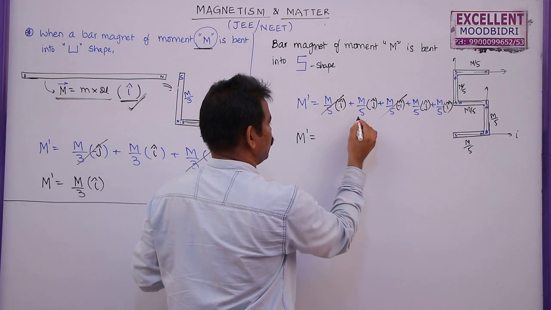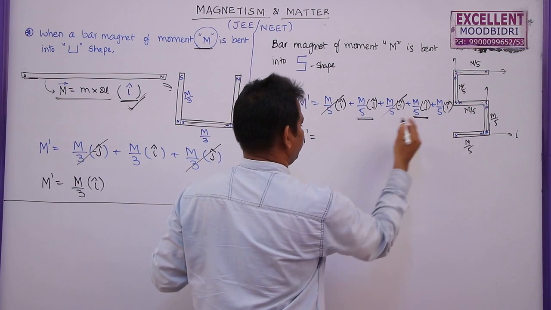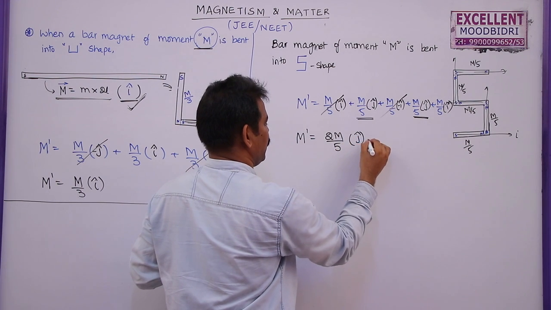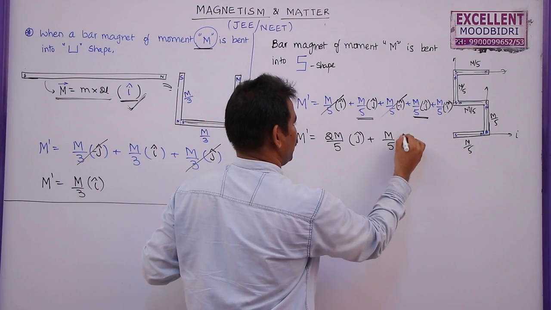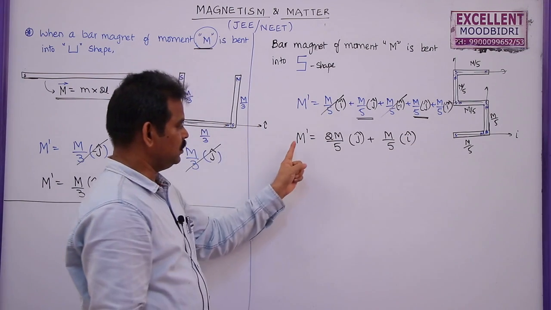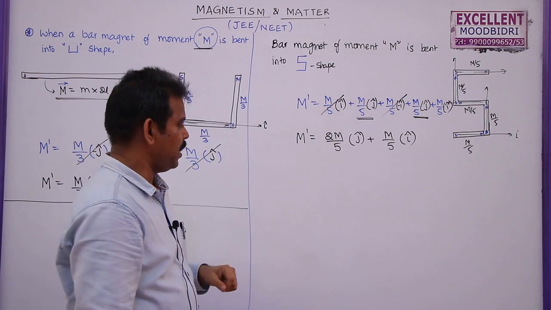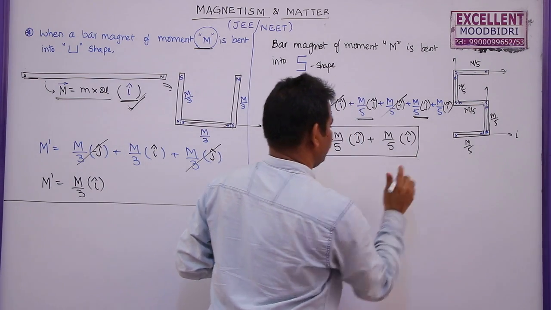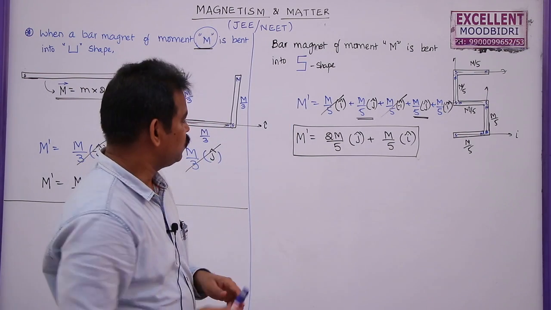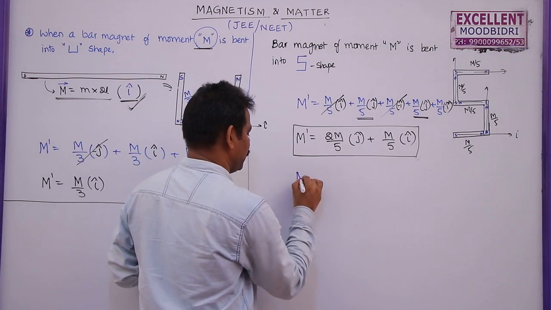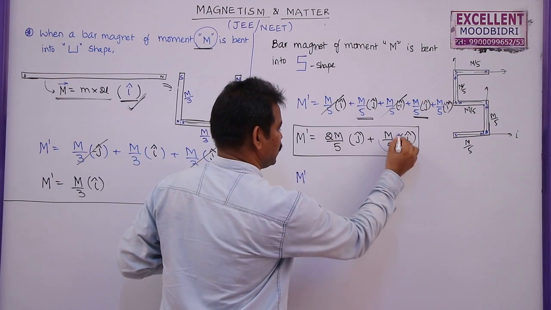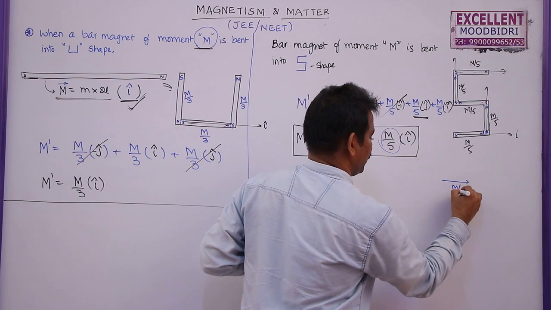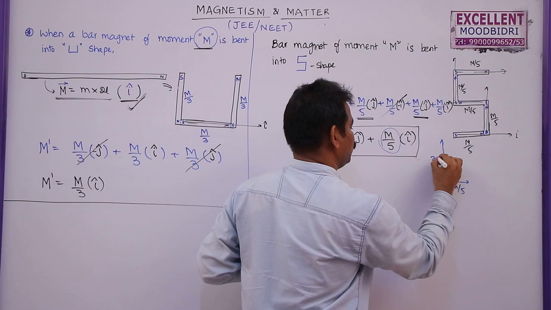So m dash is equal to m by 5 j cap plus m by 5 j cap. We can write 2m by 5 j cap plus m by 5 I cap. So this is the net magnetic moment of this bar magnet. In the form of vectors you can write this, but if you want to find the magnitude of m dash, this is acting along x-axis, this is acting along y-axis. So this is x-axis, this is m by 5, and along y-axis this is 2m by 5.